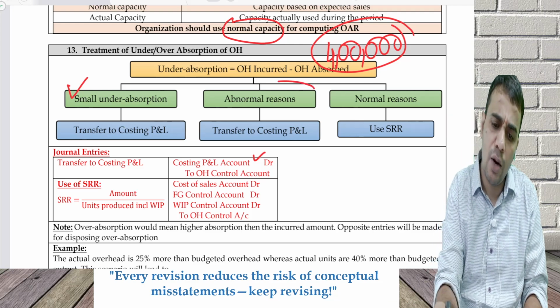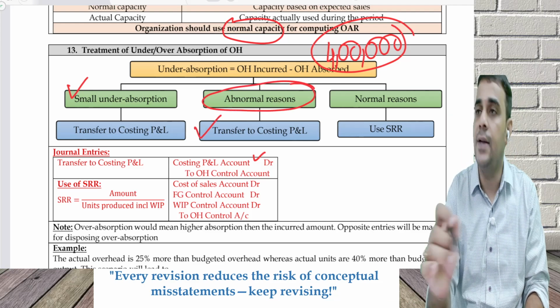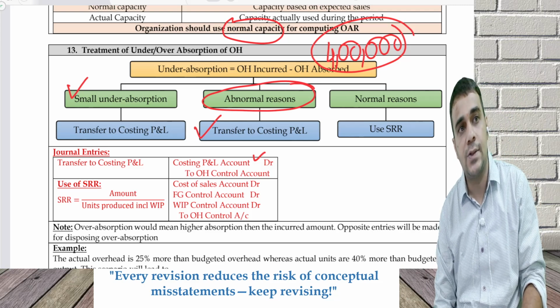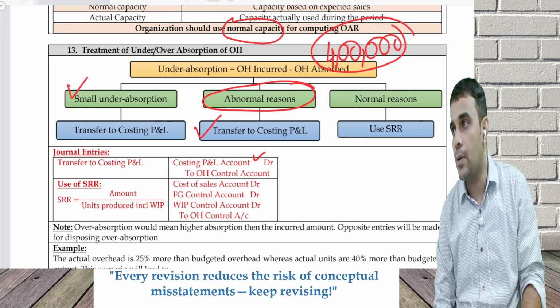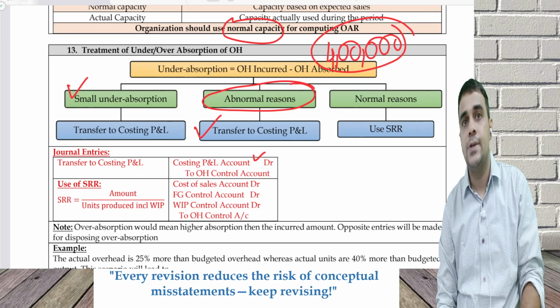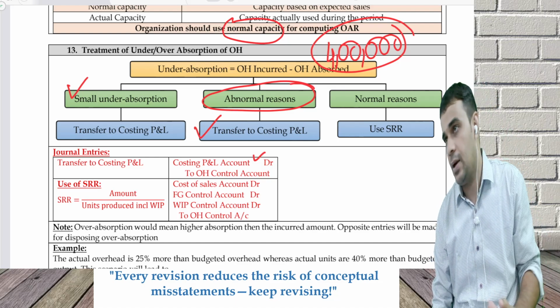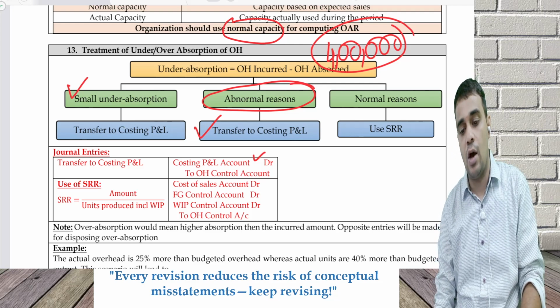So abnormal reason, transfer to costing P&L account. For an abnormal reason the customer will also not pay. Then comes normal reason. What does normal reason say?